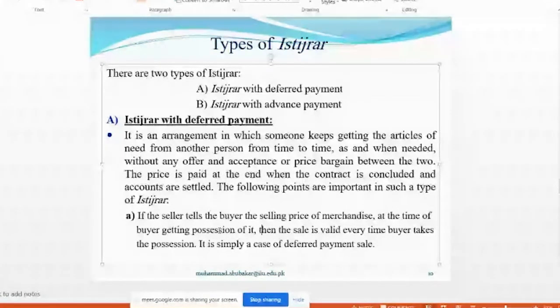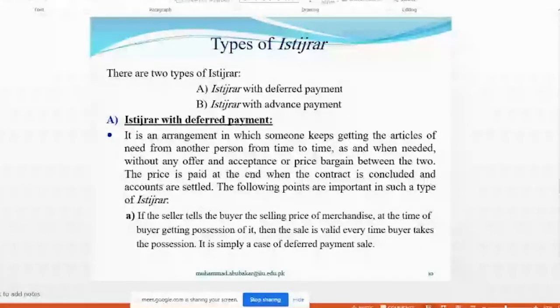a normal credit sale. There is no problem in it, though we will consider that it is different from credit sale, because in credit sale there is offer and acceptance, etc., but here there is no offer and acceptance. So that is why we call it different. This is the type of istijrar with deferred payment basis.